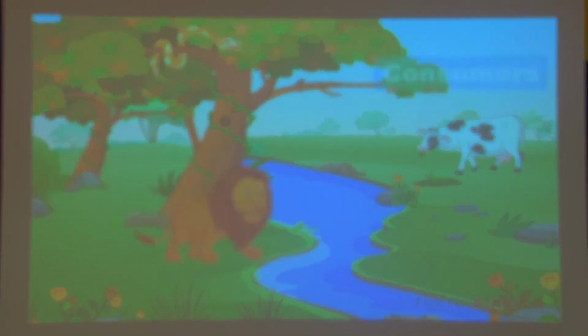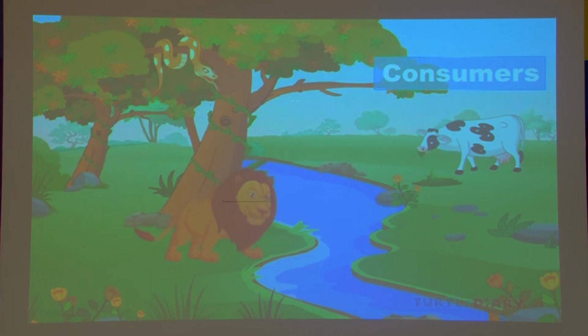Animals are called consumers because they cannot prepare their own food and are directly or indirectly dependent on plants for their energy.